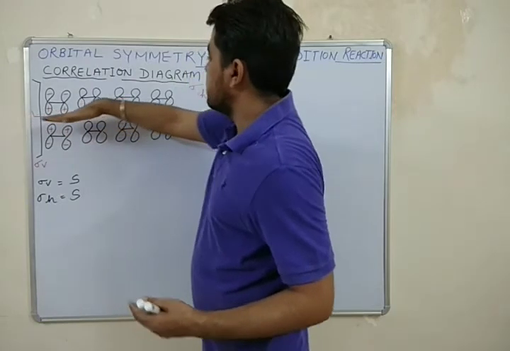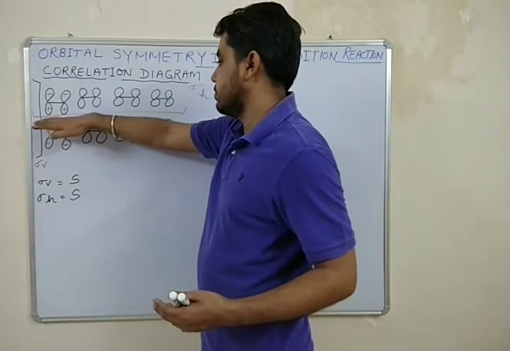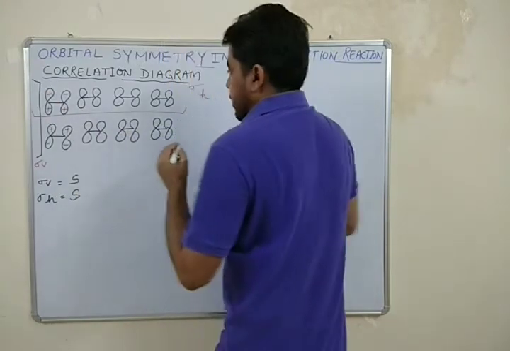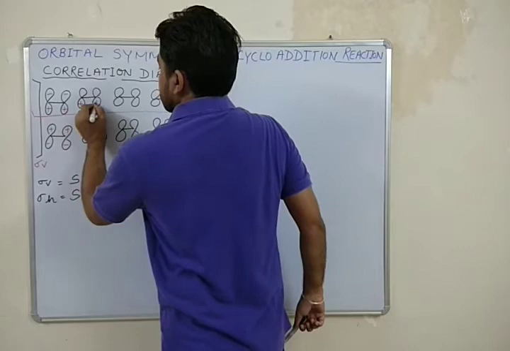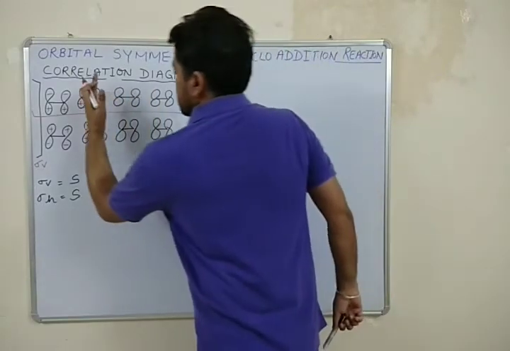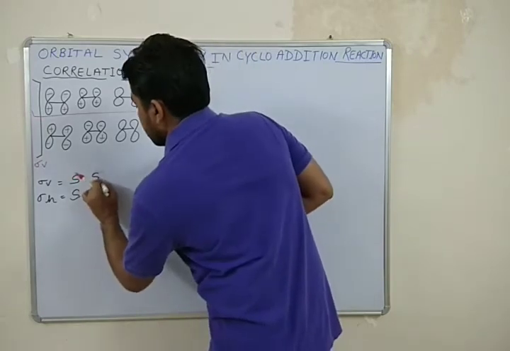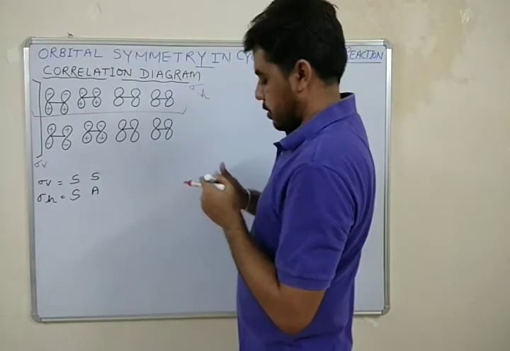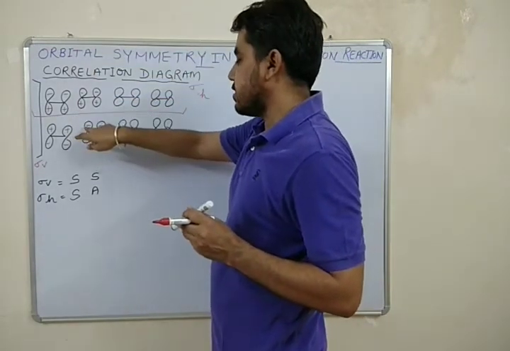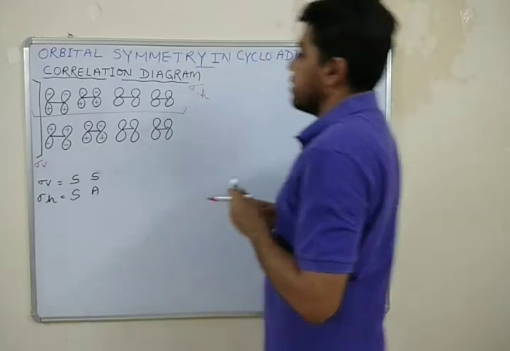Similarly, if I apply this horizontal plane, then I will also get an identical situation, plus plus, minus minus. Okay, the next one is plus plus, minus plus. It is symmetric with respect to sigma V and asymmetric with respect to sigma H. If I apply sigma H, then I will get a plus sign on the upper side and a minus sign on the lower side, so it is asymmetric with respect to sigma H.